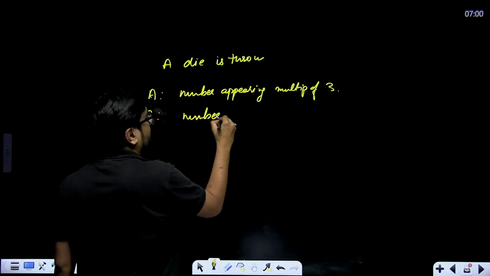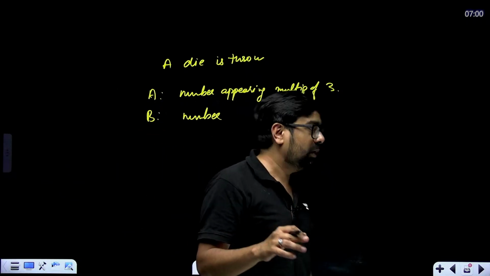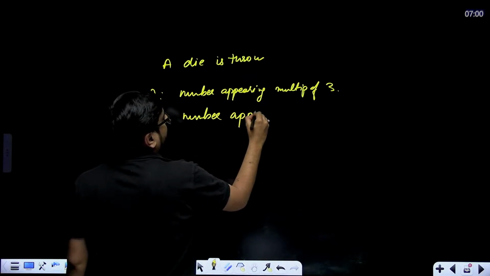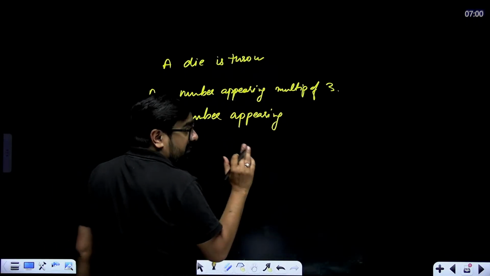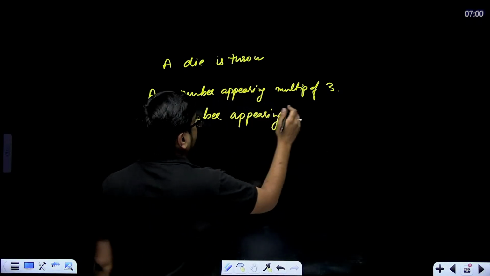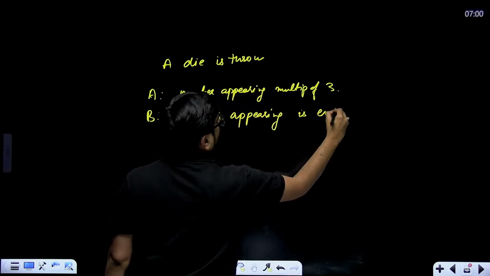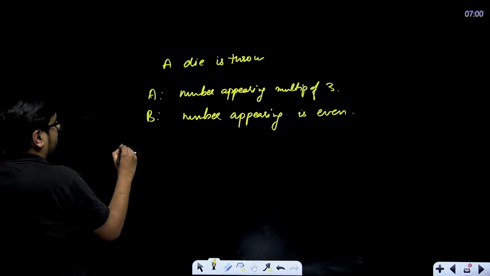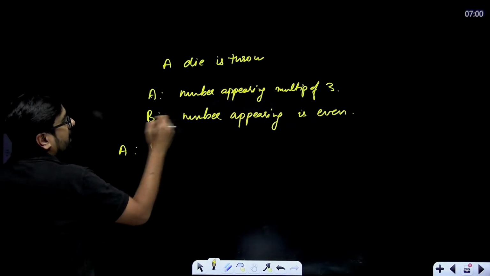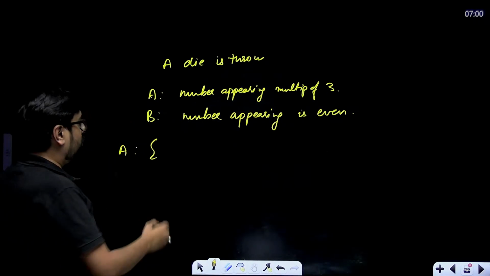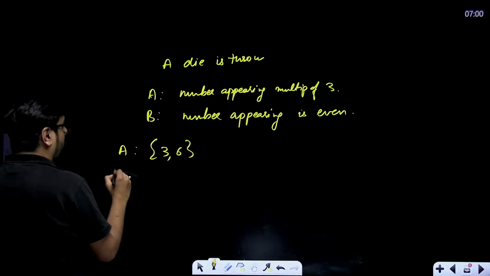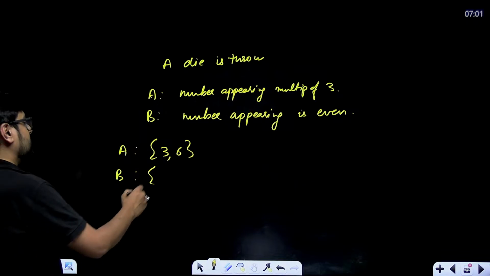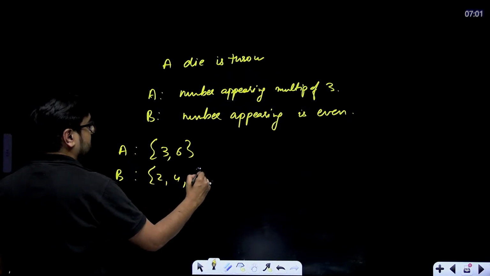Now what will they ask you in CBSE board? To prove that these two are independent events. This is the most important question in CBSE. You write the sample space of A: number appearing is a multiple of 3, that is 3 and 6. Only two numbers are multiples of 3. What is the sample space of B? 2, 4 and 6.